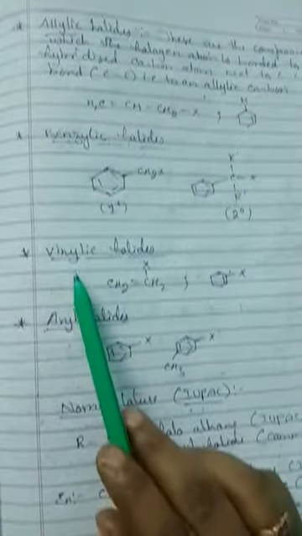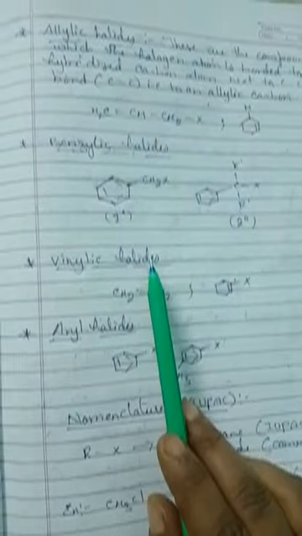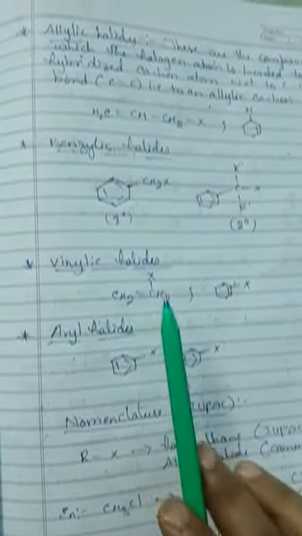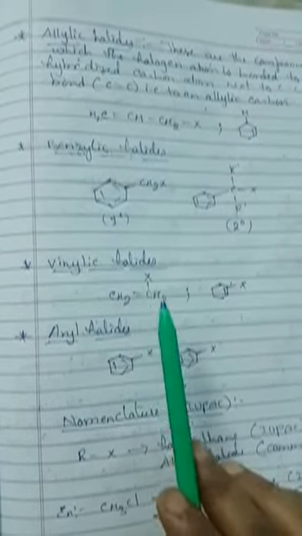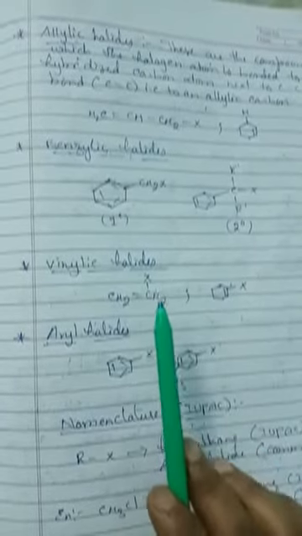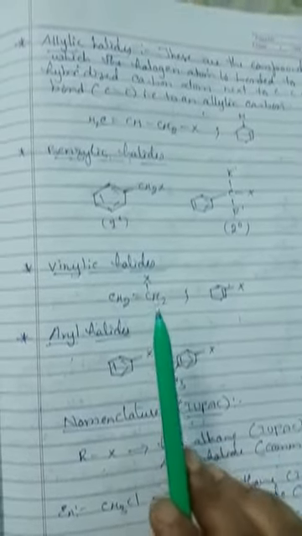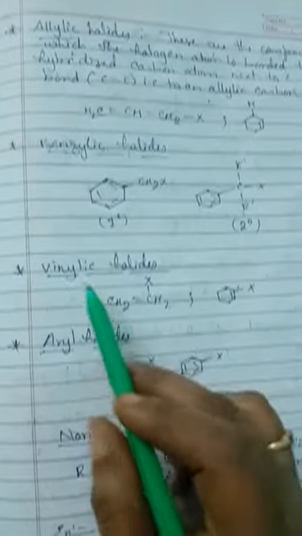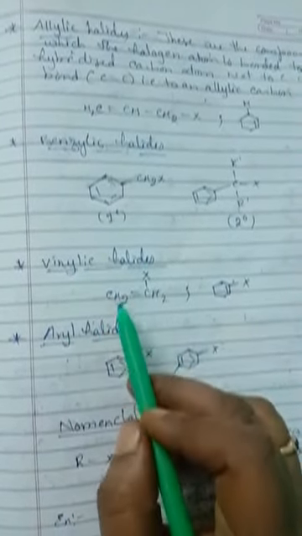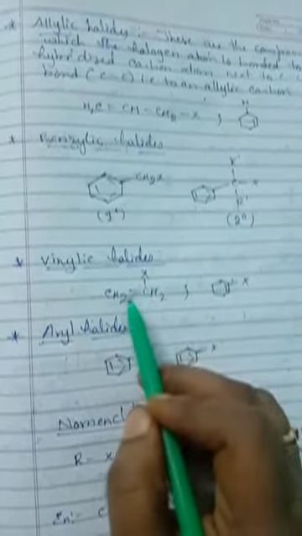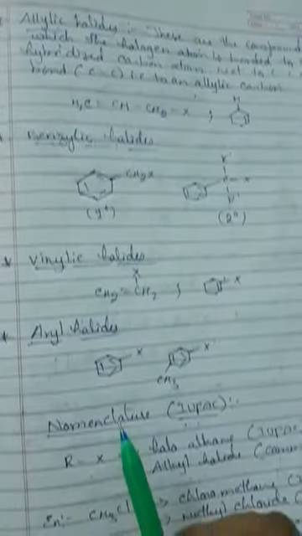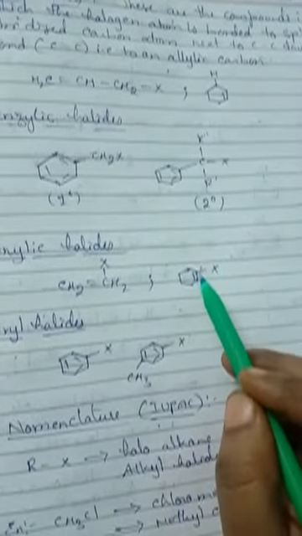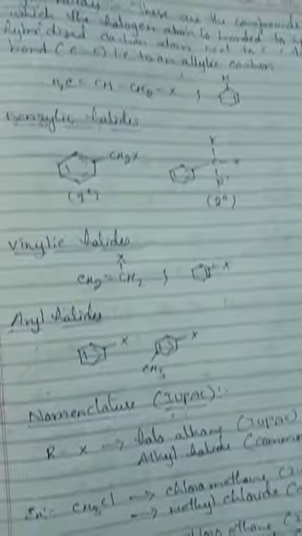Next comes vinylic halides. These are the compounds in which the halogen atom is bonded to an sp2 hybridized carbon atom of a carbon-carbon double bond. So here in vinylic halides, a carbon-carbon double bond will be present, and to this carbon, the halogen is present.